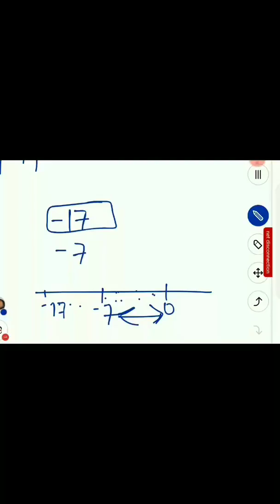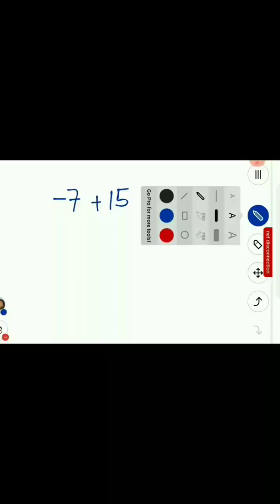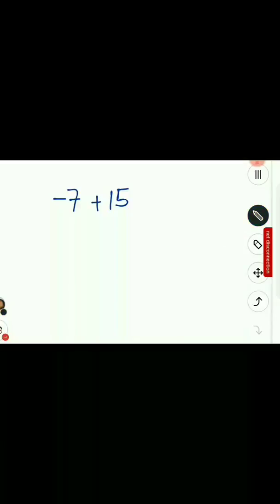Now don't get confused. I only told you about magnitude because to perform these operations you have to use it. Take an example. Minus 7 plus 15. So how do we add these two numbers? You first observe what the signs before the numbers are. What is the sign before this 15?